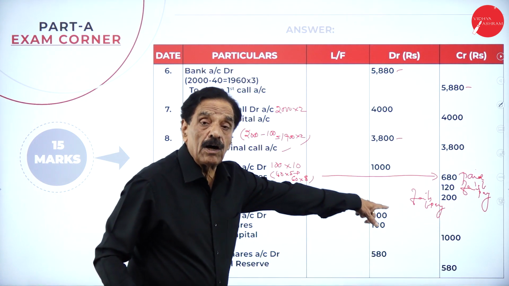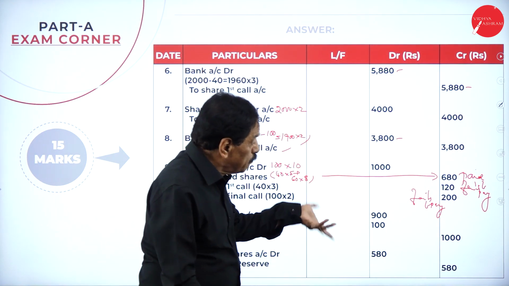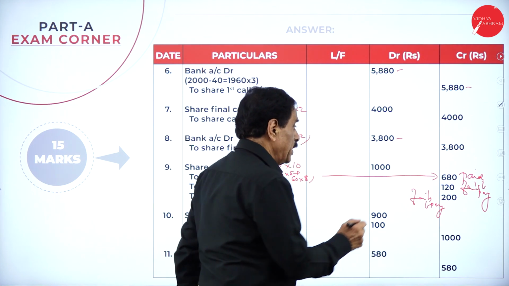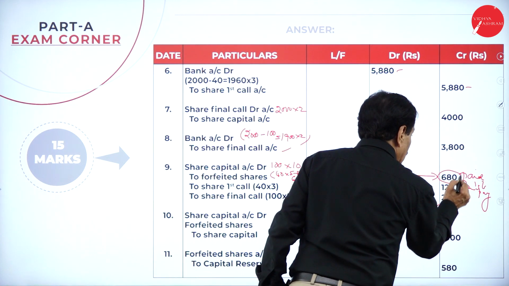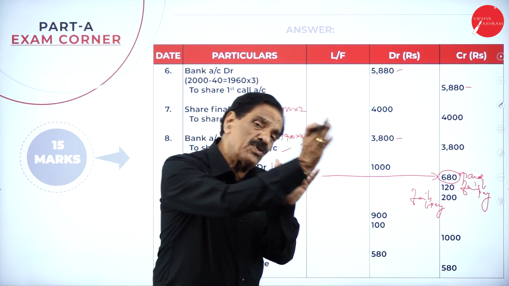So already paid how much? 680. First man fails to pay 120. Both fail to pay 200. Totally, you got only 680 rupees. We receive a cash of 680. Now we have 100 shares that can be reissued to another man.